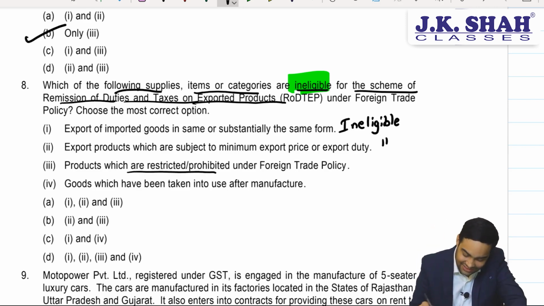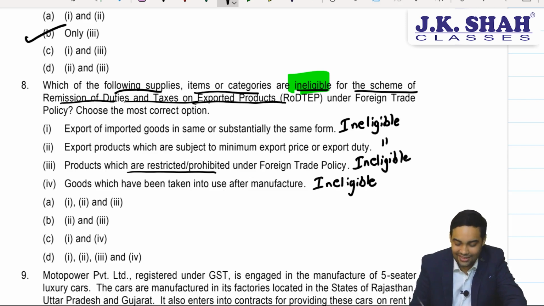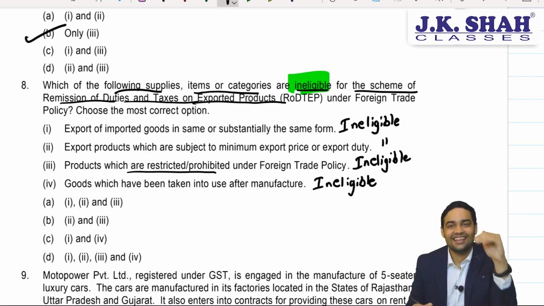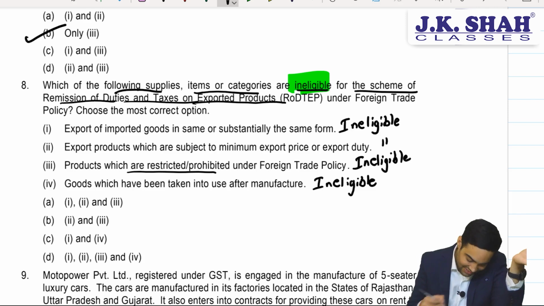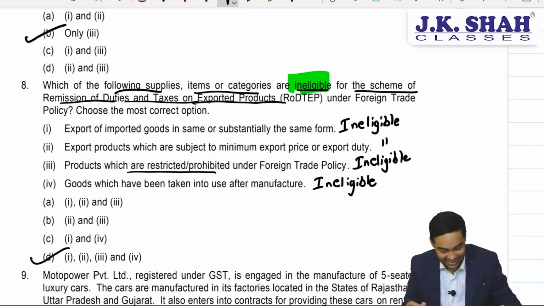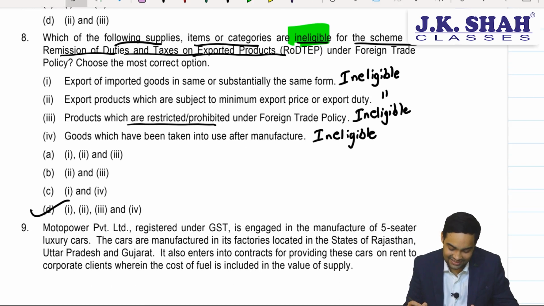Products which are restricted or prohibited under foreign trade policy will obviously be ineligible. Goods which have been taken into use after manufacture, again ineligible. Suppose you import a machine and then you use it, and now you want to send it back outside India. Will you get RODTEP benefit? The answer is no. So all the four are ineligible and the winning answer will be D.